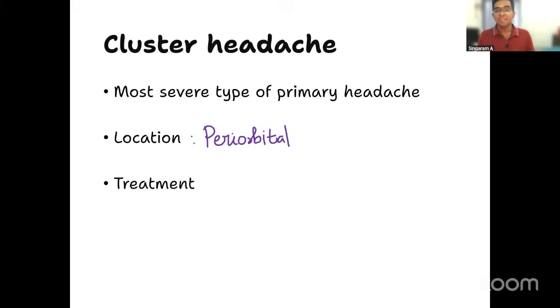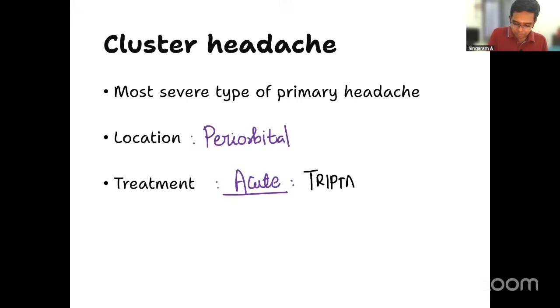Third is the treatment part. What is going to be the treatment part? The treatment part, acute attacks. Acute attacks should be aborted by giving which drug? I think all of you should be knowing this. What is the drug of choice for aborting an acute attack of cluster headache? Yes, triptans. And also oxygen therapy helps, right? So for an acute attack, these two are the options.